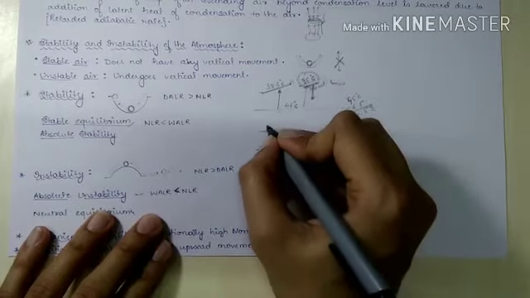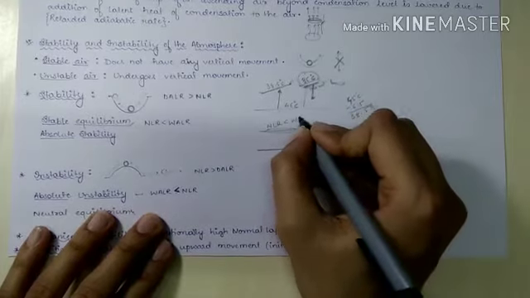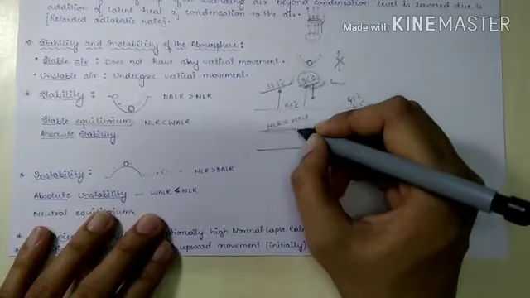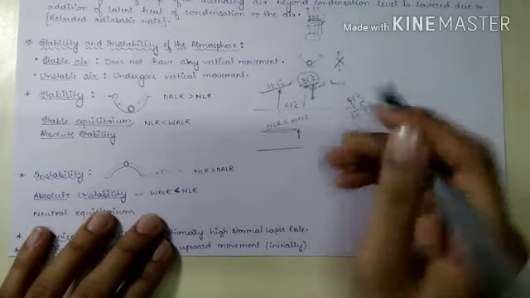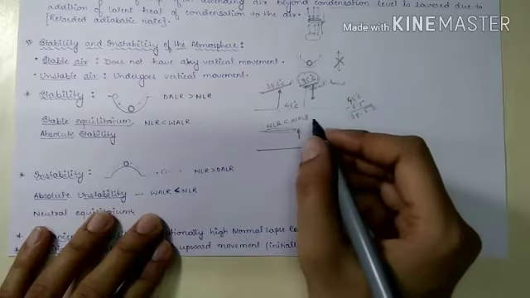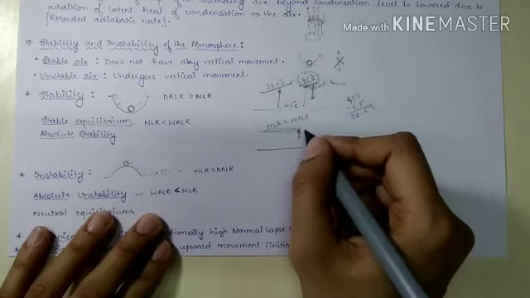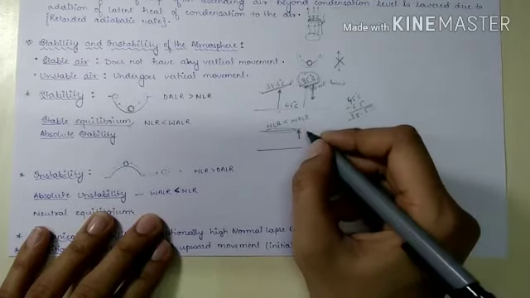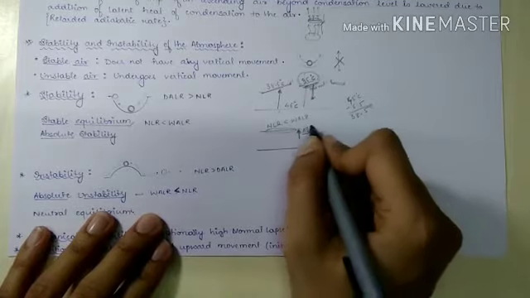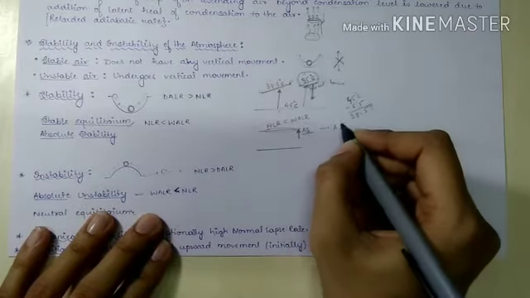If the normal lapse rate is less than the wet adiabatic lapse rate, then the air that was moving up will stop moving. Such air is known as absolutely stable air, and such an atmospheric condition is known as absolute stability.